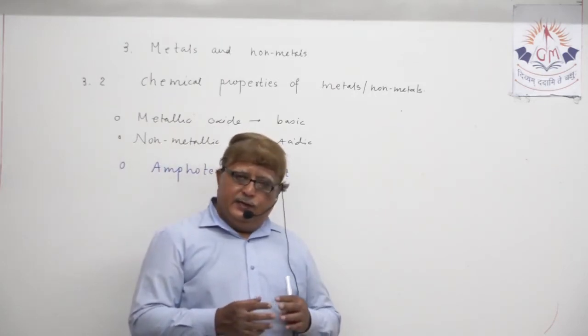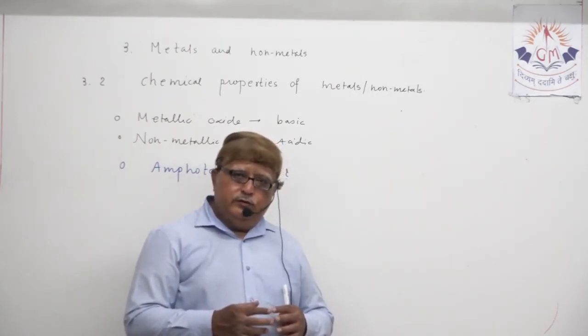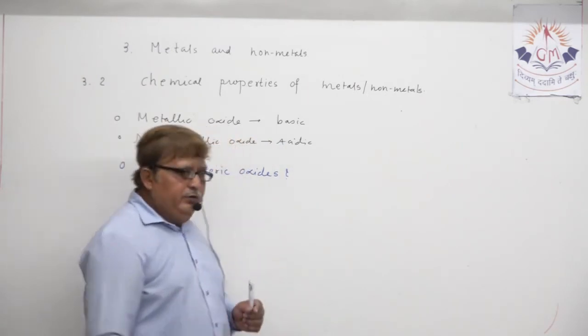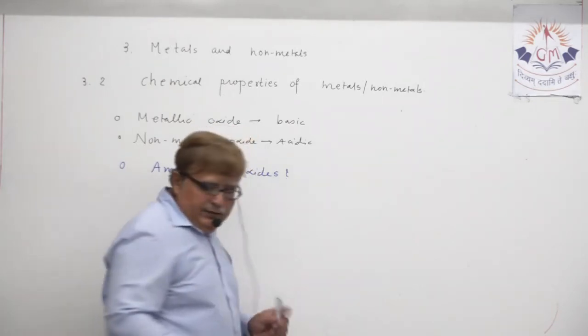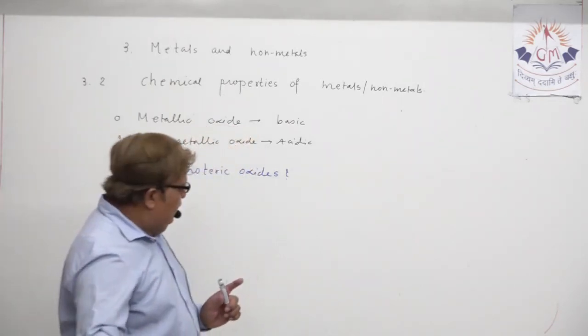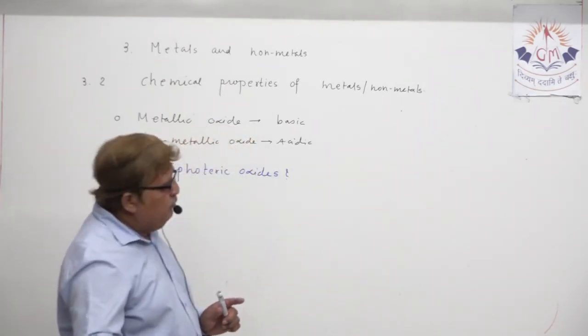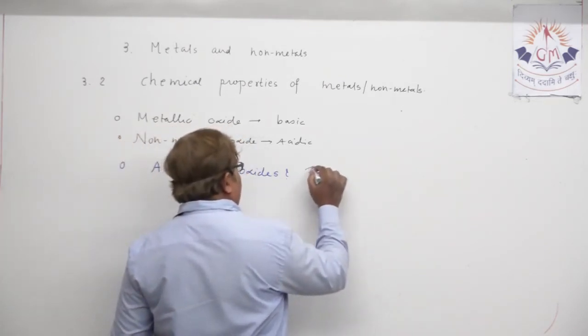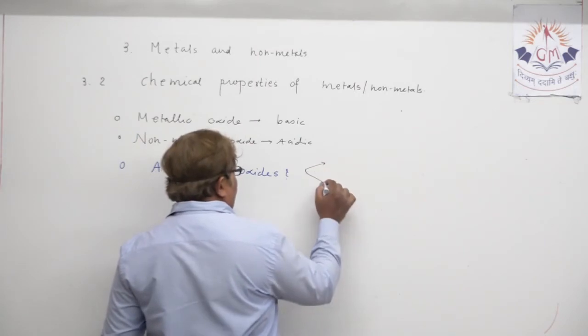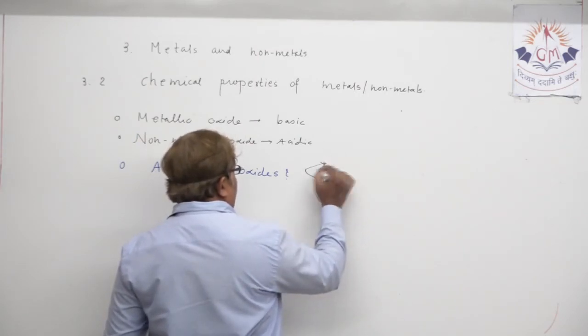Understand? That means such oxides, which we call amphoteric oxides, react with both. They react with acid also and they react with base also.